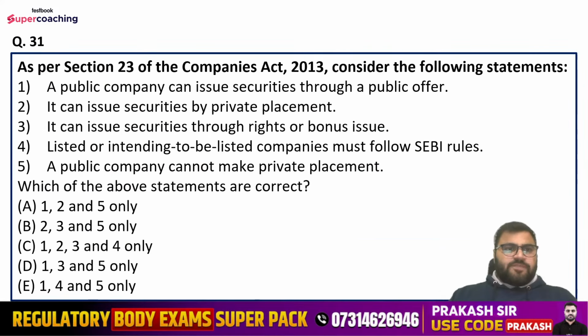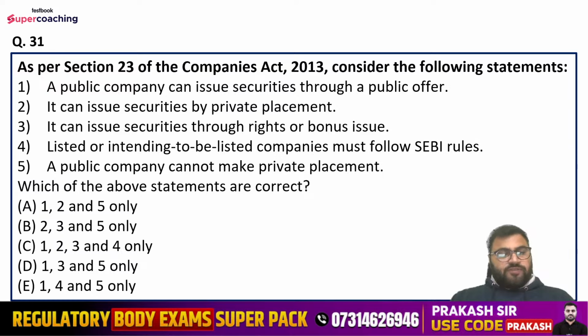Question number 31. As per section 23 of the Companies Act 2013, consider the following statements. Statements are: 1, a public company can issue securities through a public offer; 2, it can issue securities by private placement; 3, it can issue securities through rights or bonus issue; 4, listed or intending to be listed companies must follow SEBI rules; 5, a public company cannot make private placement. Which of the above statements are correct?